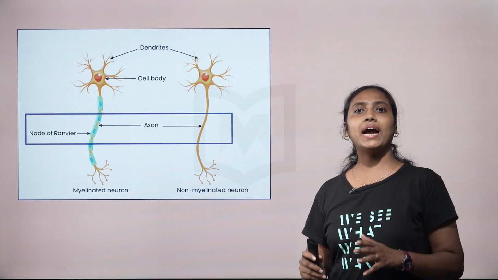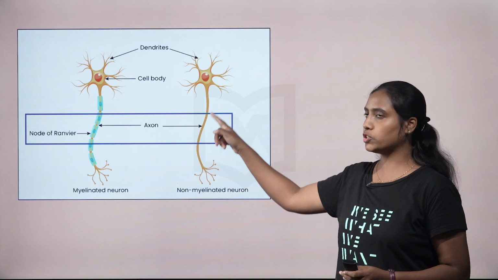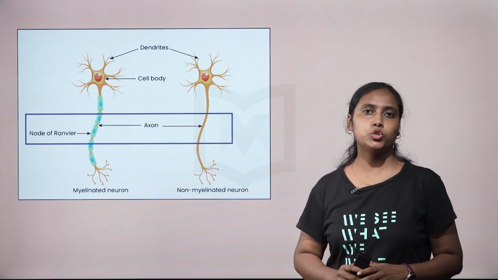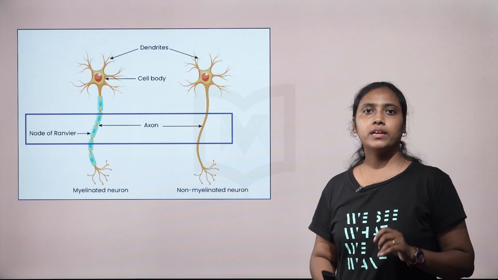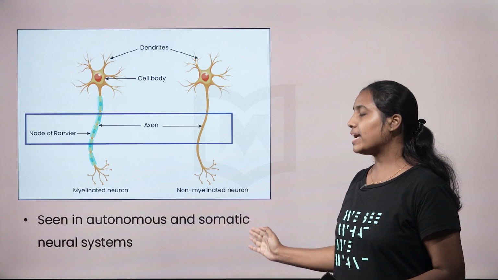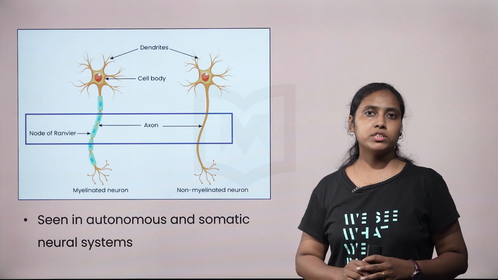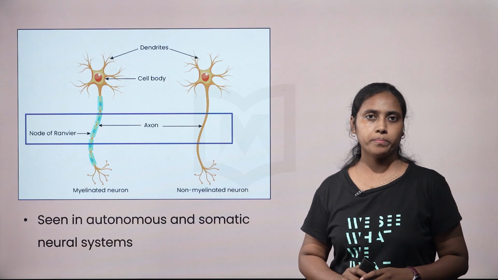Here, the myelin sheath will be absent around the axon, but they are enclosed by Schwann cells. Where are they found? They are seen in autonomic and somatic neural systems. That's all about the basic classification and structural detail of a neuron.